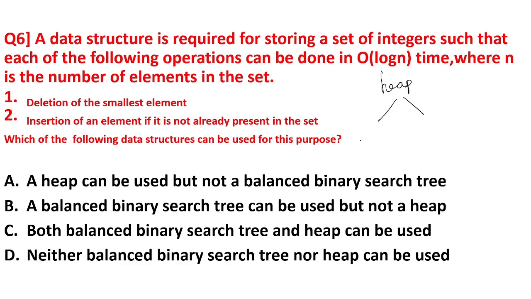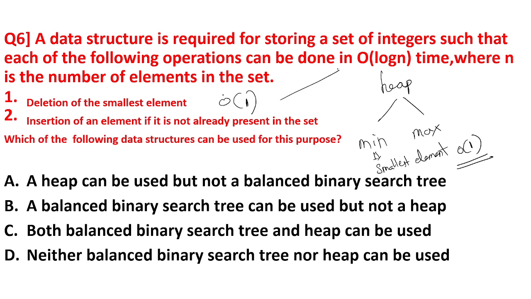We have a min heap and we have a max heap. Now in the min heap, the smallest element is always present at the top. Smallest element you don't have to search. You know that a min heap will contain the smallest element at the very first position on top as the root element. So in that case, the time complexity will be O(1) because you'll get the smallest element at the first position only and you can delete it. So deletion of the smallest element in case of heap will be O(1), not O(log n).